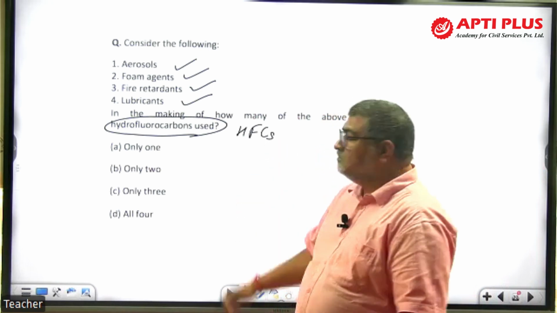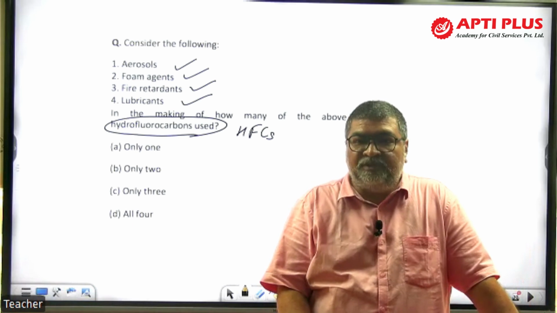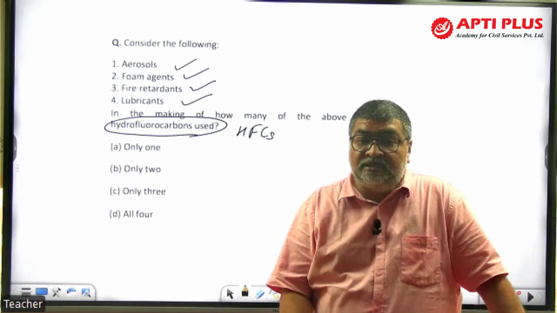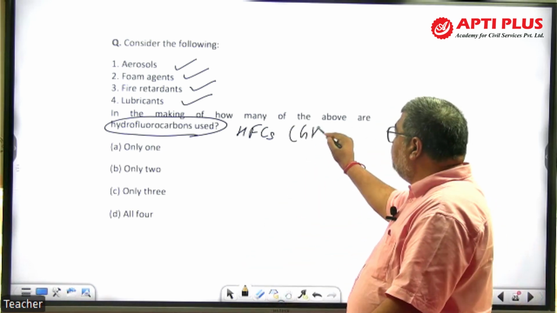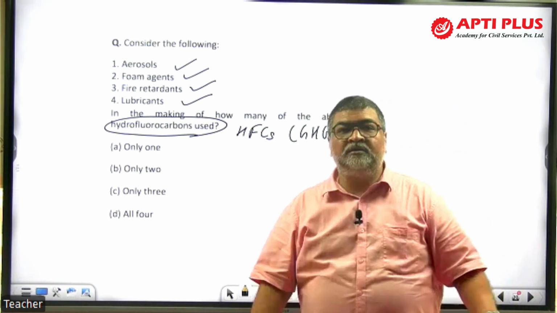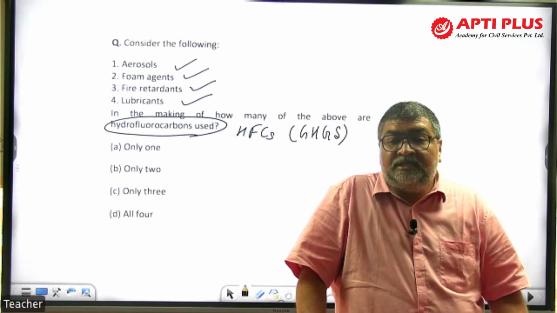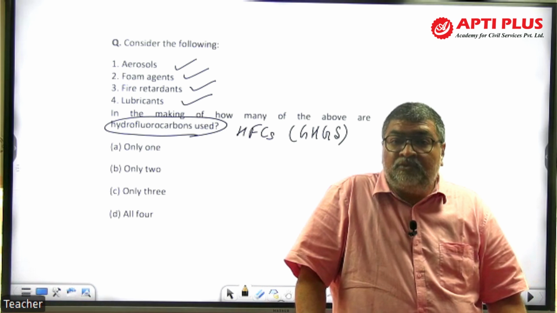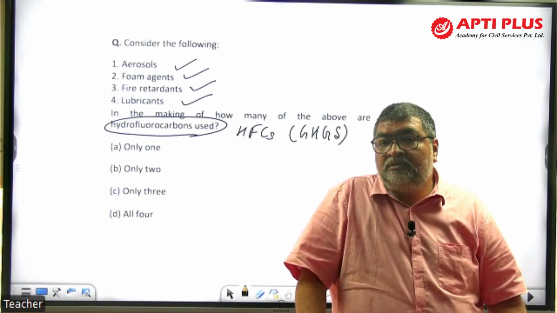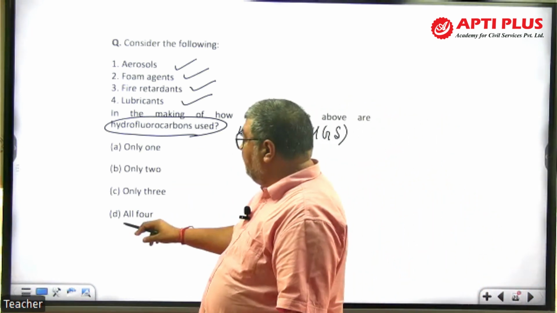HFCs affect stratospheric ozone, that is our good ozone, plus they are potential greenhouse gases. It causes 1,000 times more warming than carbon dioxide gas. Refrigerator, AC, HFC we have. And there's a Kigali agreement to phase out the use of HFC by 85% by the mid of the century, by 2050. India is also a member of that. So the answer is all four.